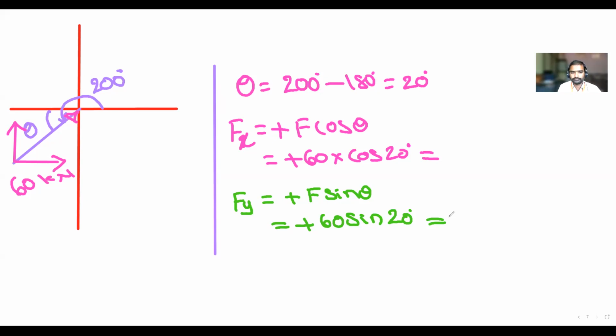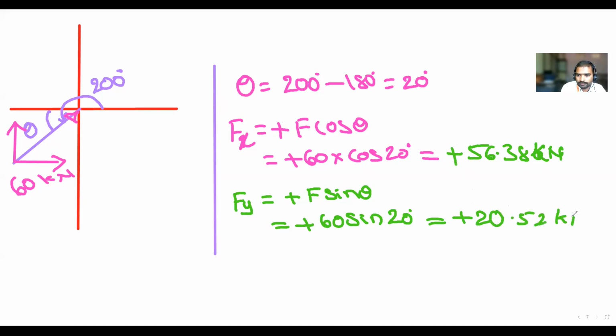Tell me the answer. Fx is 56.38. Fy is plus 21.52. Okay, 20.52 kilonewton. So these two are the answers.